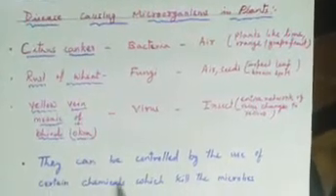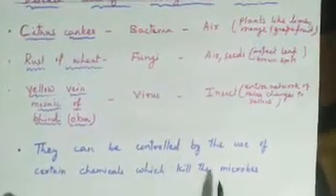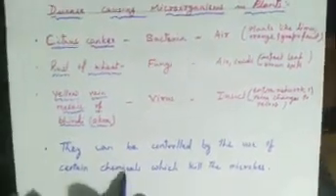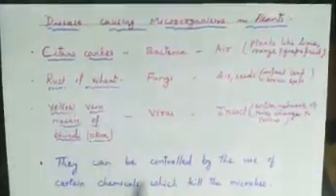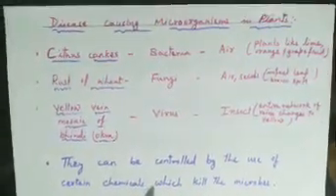And all this can be prevented or controlled by the use of certain chemicals which kill the microbes. So by using these chemicals, like insecticides and pesticides, we can control these diseases in plants.